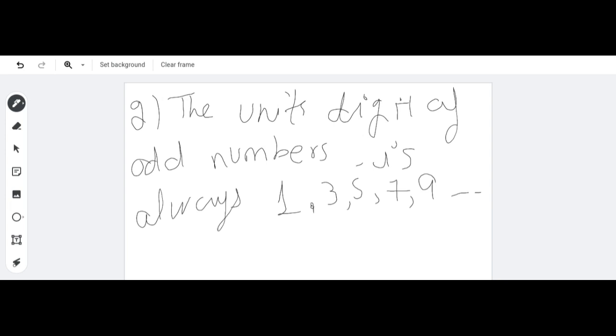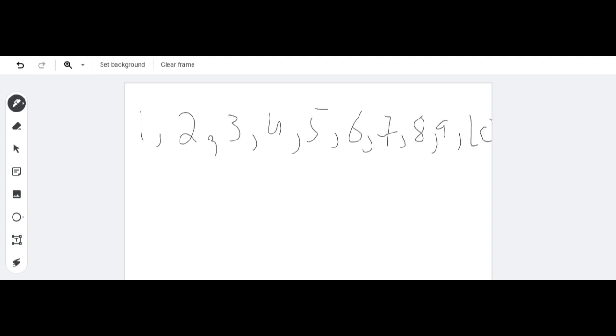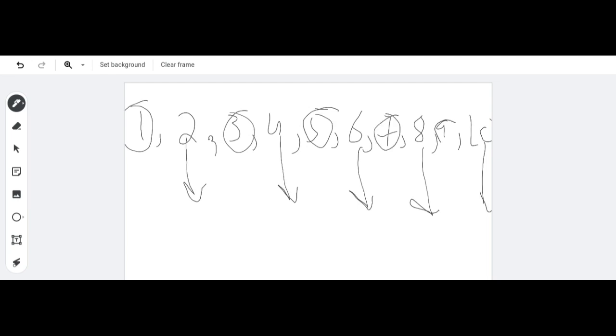So this is an easy trick when you have to remember the even and the odd numbers. You just have to remember the even numbers. For example, I'm going to write the whole counting till 10: 1, 2, 3, 4, 5, 6, 7, 8, 9, and 10. Now I pick the even numbers: 2, 4, 6, 8, 10. Now the remaining numbers are odd numbers. Okay, remember these things. Any question? No, ma'am.